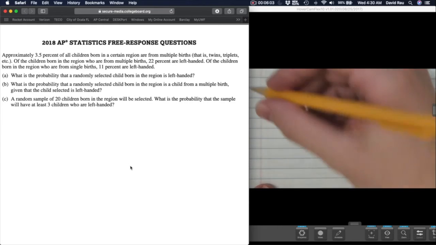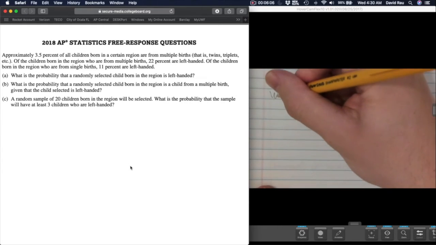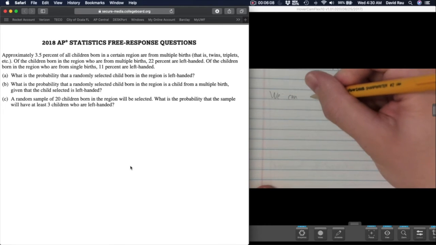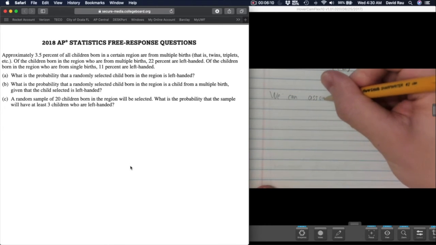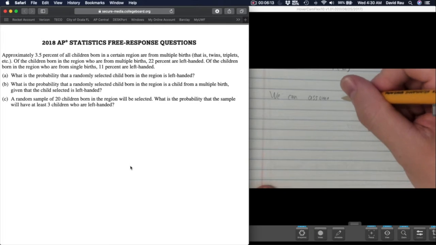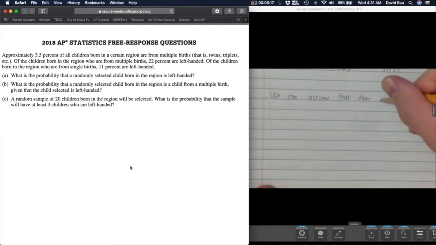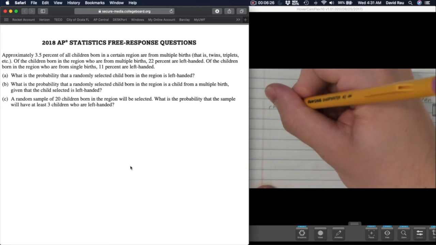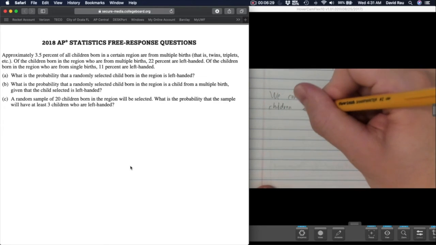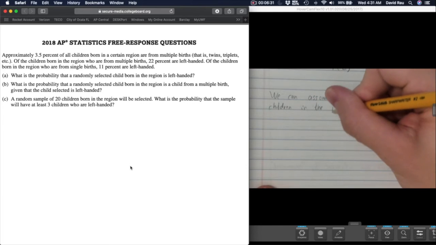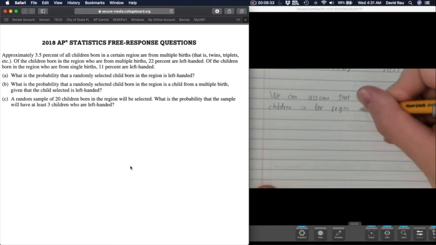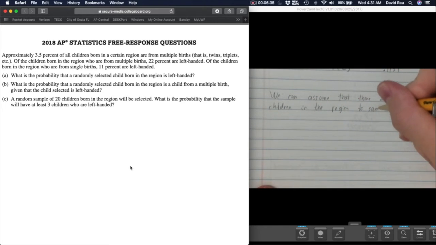Now the idea is we can assume that there are more than 200 children in the region to sample.